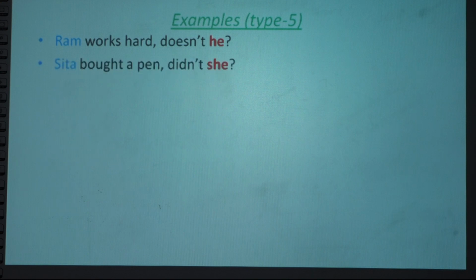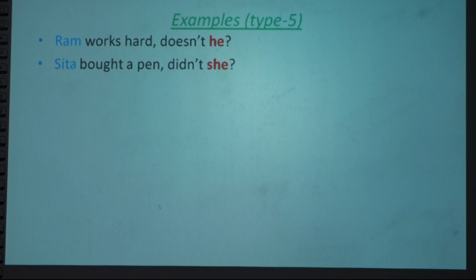Second, Sita bought a pen. Sita bought a pen, didn't she? Sita is the subject, and we cannot use the same subject in the tag. That's why we cannot say didn't Sita. So we have to use a pronoun. Our rule says auxiliary verb, then pronoun is used. Sita bought a pen, didn't she?